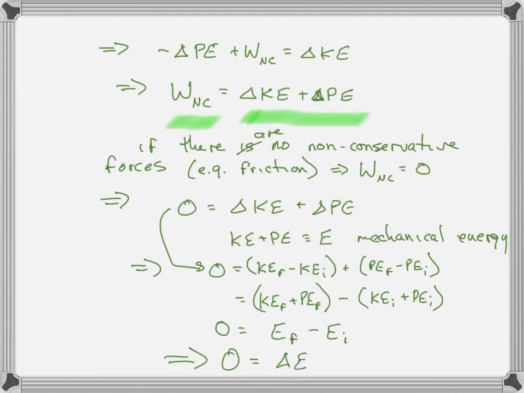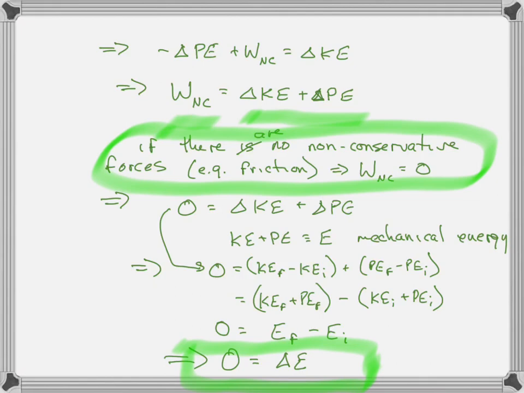So what have we said? We have said something extremely important in all of science. If there are no non-conservative forces, e.g. friction, that tells us that the mechanical energy does not change. Delta E is equal to 0. It doesn't tell us the mechanical energy is 0. It tells us the mechanical energy doesn't change. Careful, because many of you will make this mistake and say, oh, this means that E equals 0. That is not true. This tells us that it doesn't change. Delta E is 0. It doesn't change.